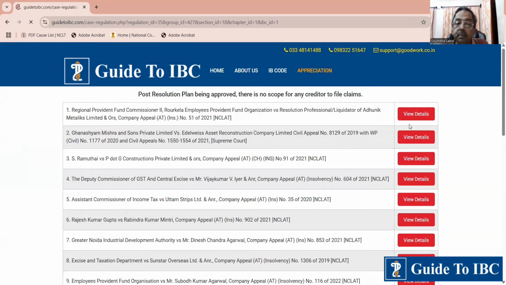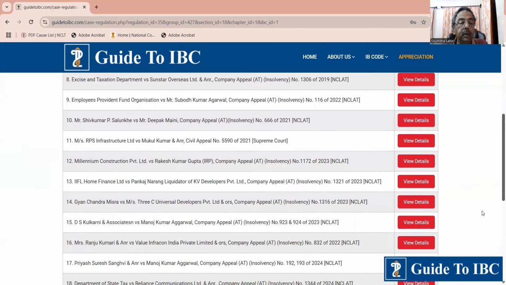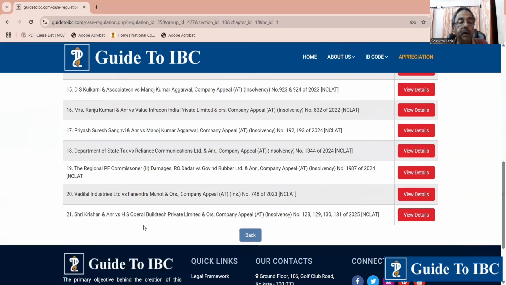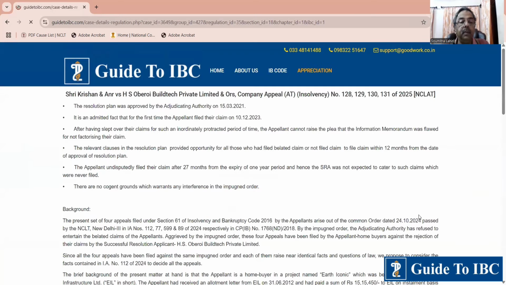Now, this is why this particular case is important. In Sri Krishan and others, the resolution plan had been approved. The SRA had allowed people who had not filed claims to come and lodge claims within 12 months of the passing of the resolution plan.